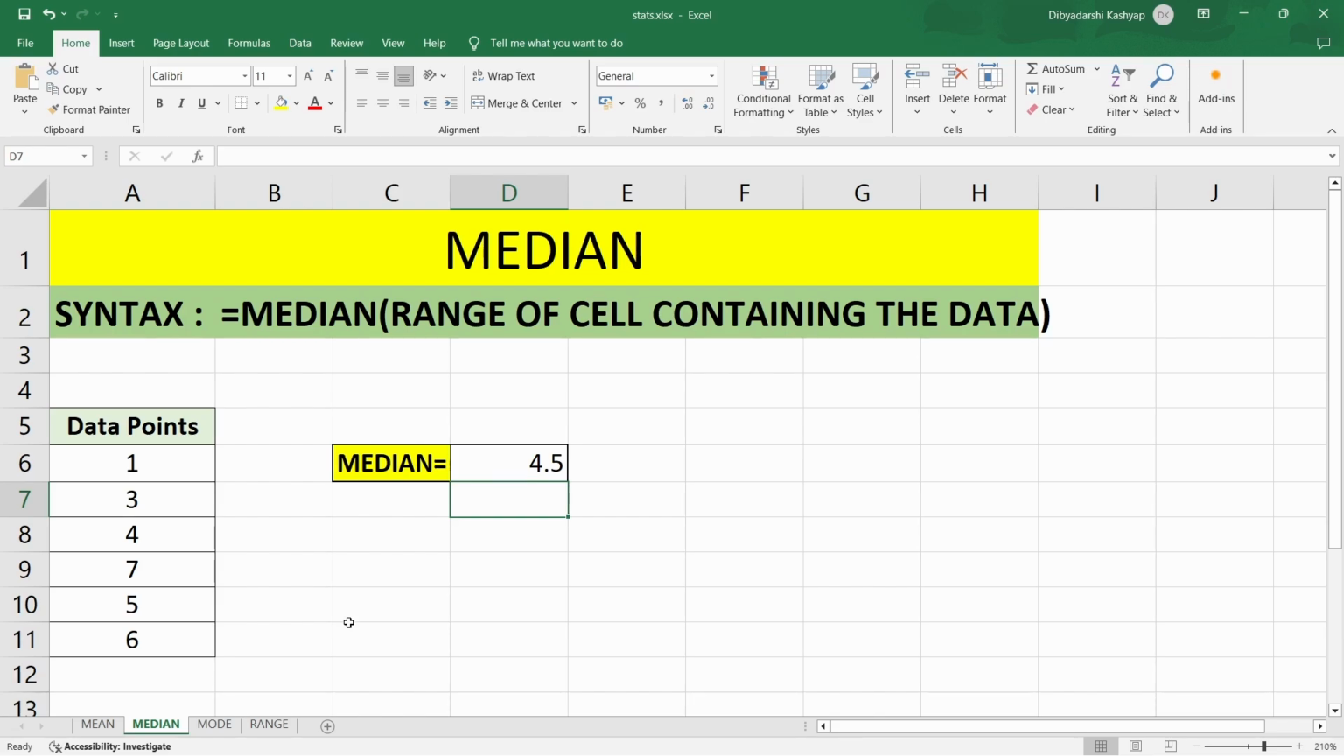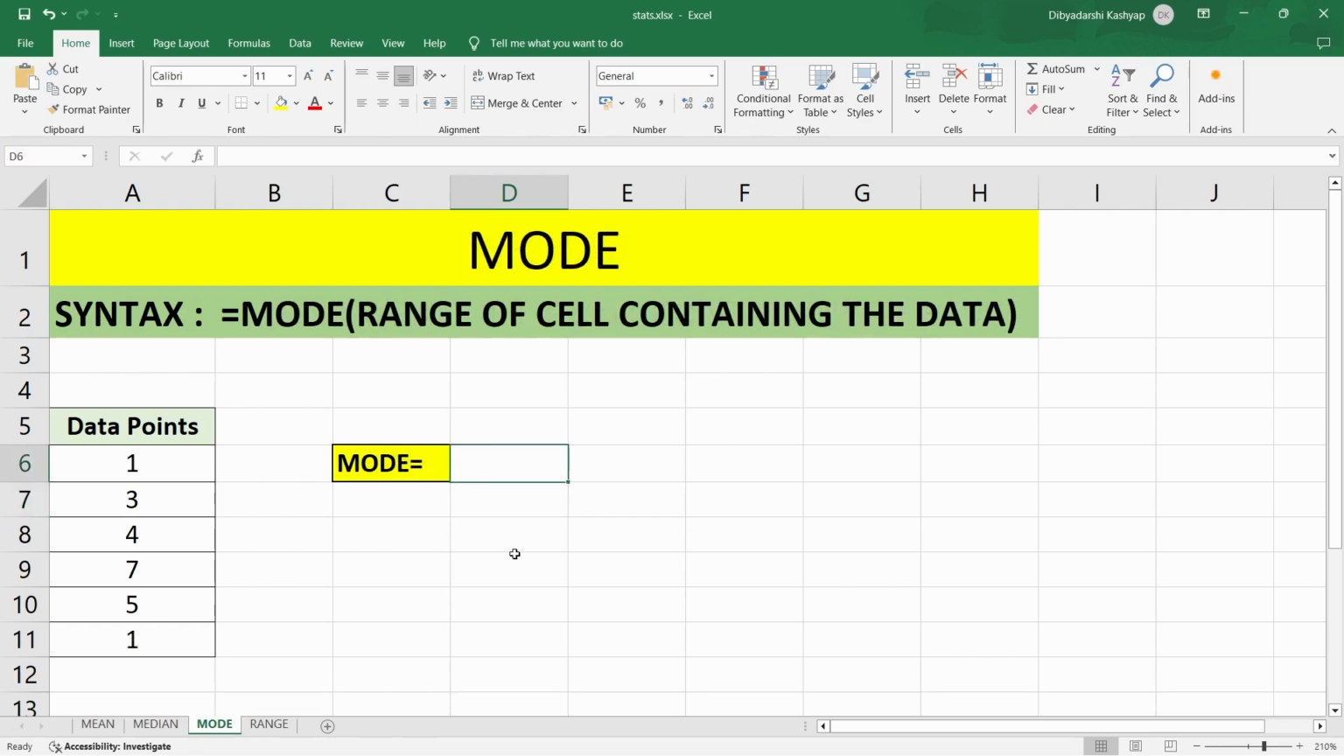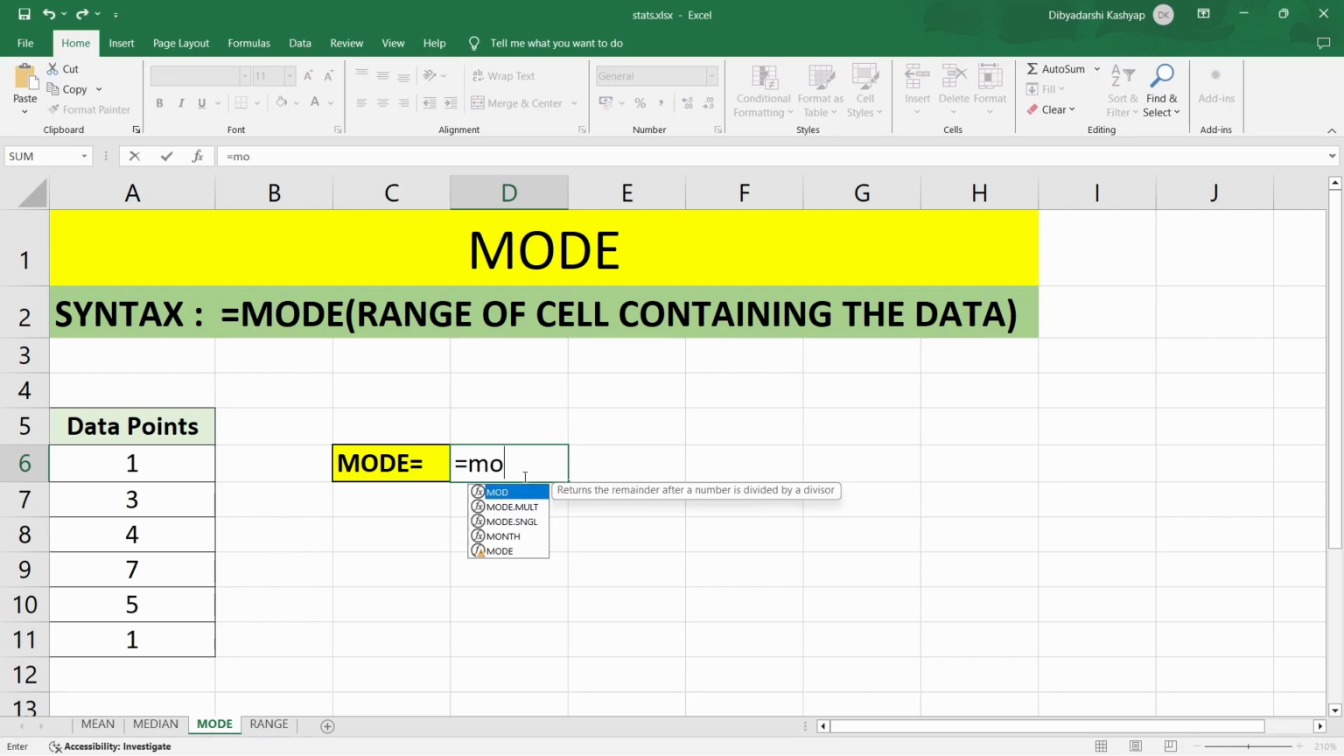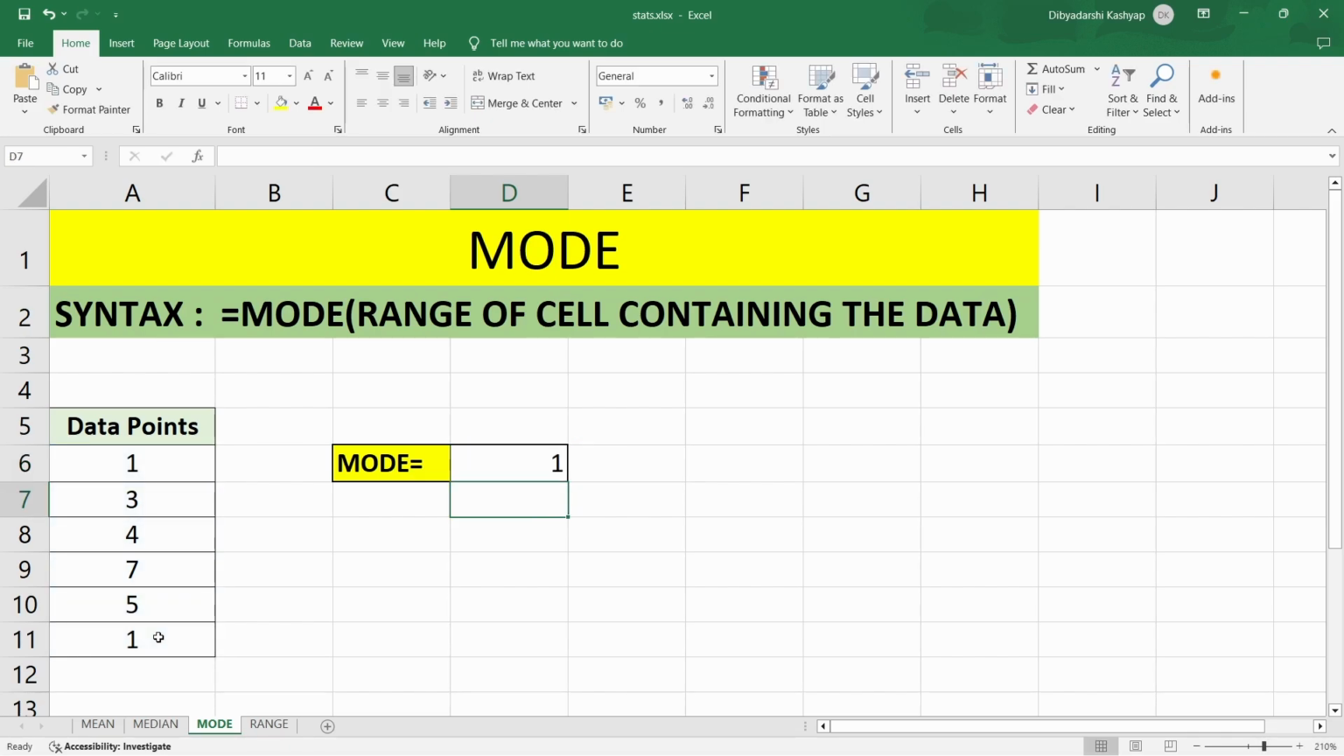Now, let's look at how to calculate mode. Similarly, for mode, write equal to, and then write mode, open bracket, and select the range of cells containing the data points. Close the bracket and press enter. And then you can see that the mode is 1.